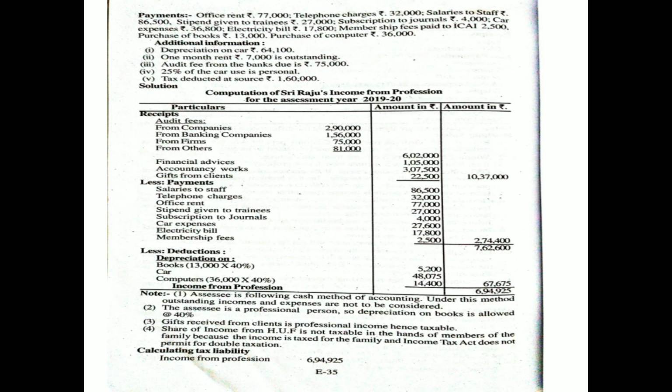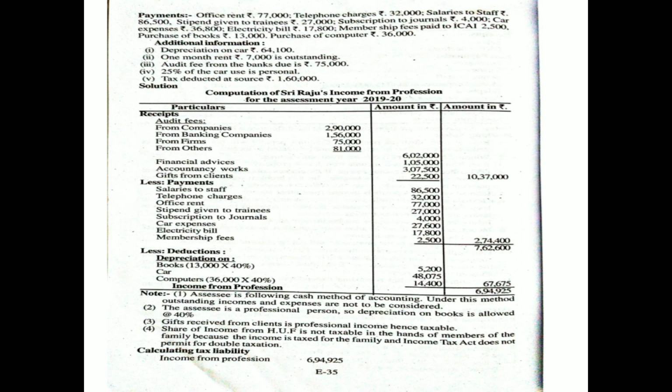Now, how to compute income from profession under the following income tax provisions. First, you take all revenue receipts and take the total of revenue receipts, and deduct all revenue payments. This is the procedure actually. Now, take one by one. Pick up from the problem the revenue receipts.